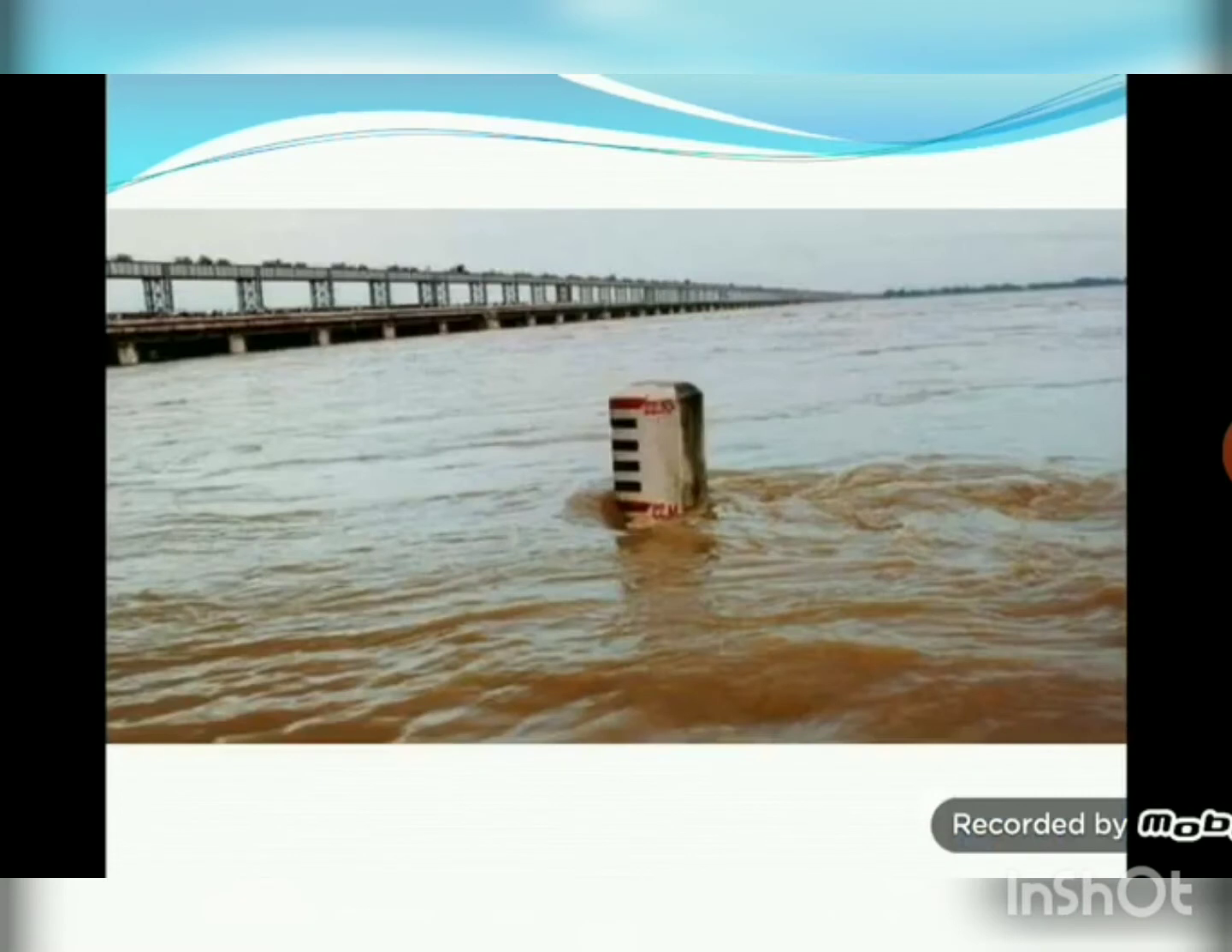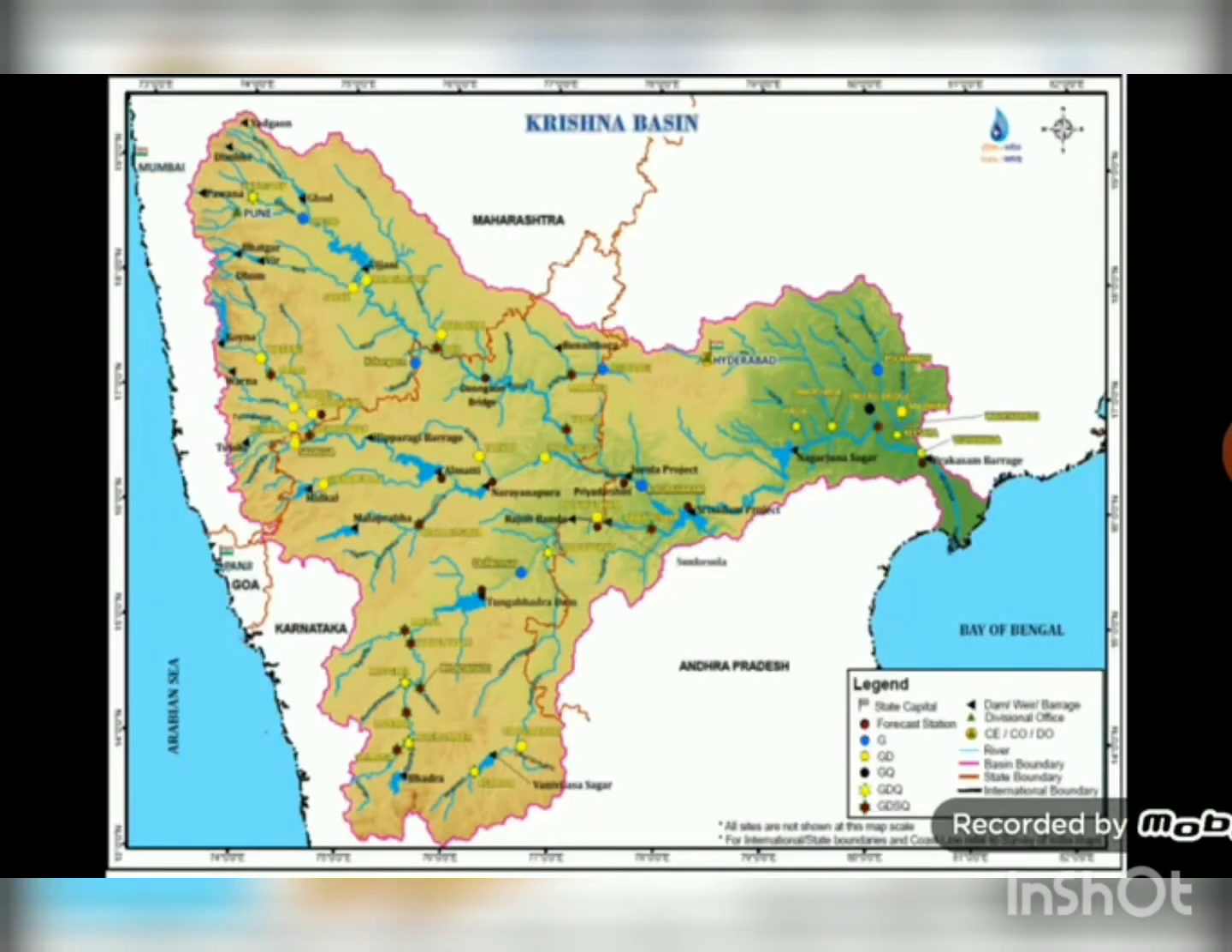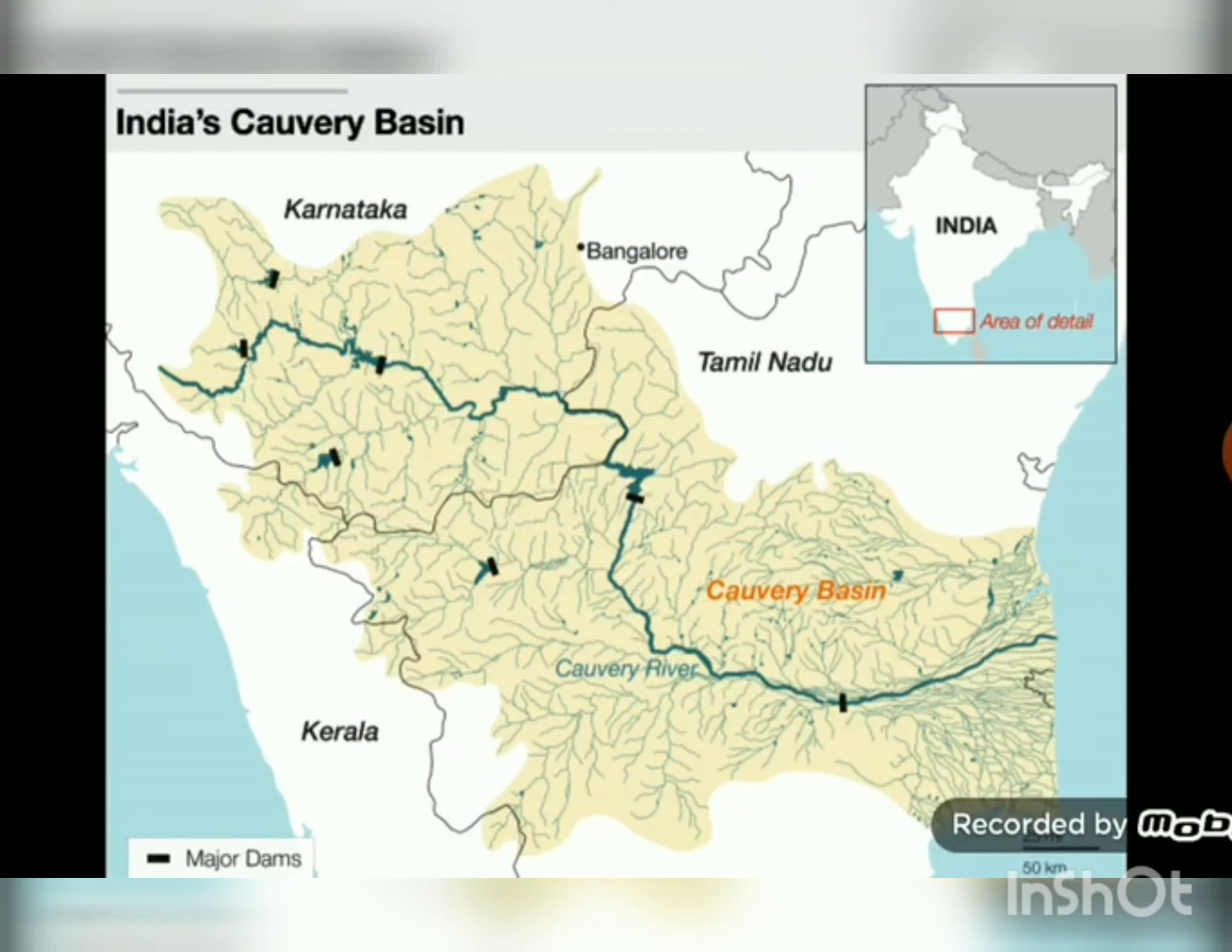Next, Mahanadi. This is the Mahanadi Basin. It is 860 km long and spreads over Chhattisgarh, Jharkhand, Orissa. Then comes the Krishna Basin. It originates near Mahabaleshwar in Maharashtra and is 1400 km long. Next is the Kaveri, which originates in the Brahmagiri range in the Western Ghats and is 760 km long.